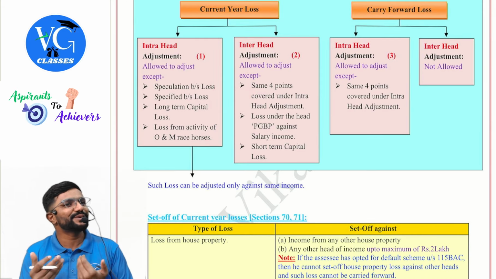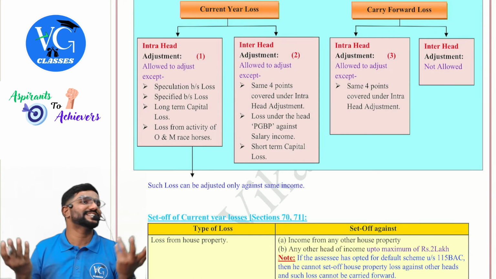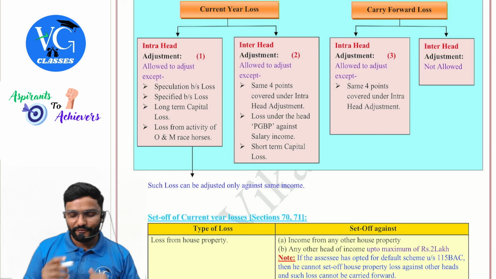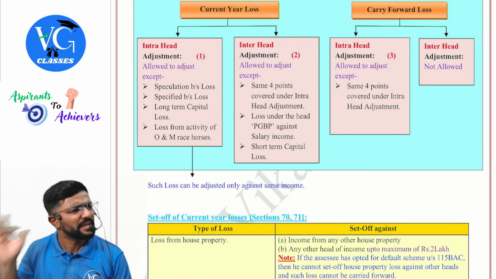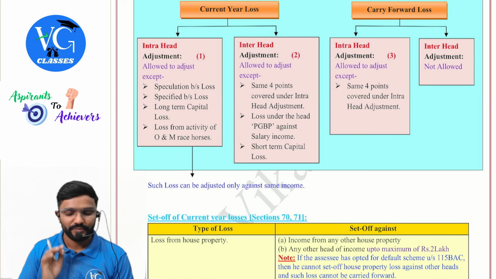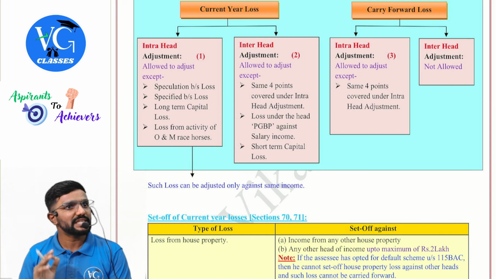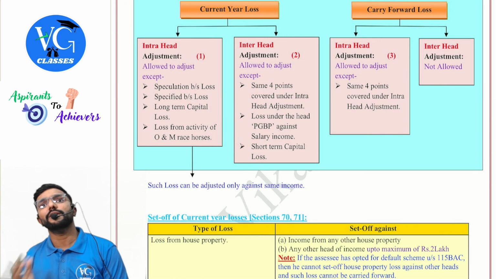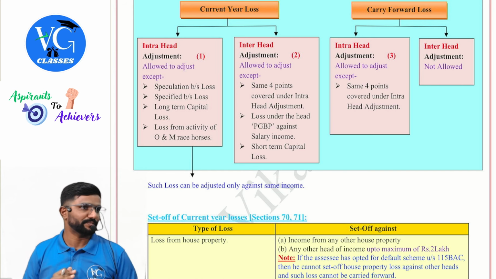Why, sir? Because when you couldn't adjust it within the same head, can you adjust it against other heads? Not possible. Plus a few more additional cases. That is, loss under the head PGBP from any business cannot be adjusted against salary income, guys. Next, short-term loss cannot go outside the head. We can adjust it against short-term gain or long-term gain, but not against other heads of income.